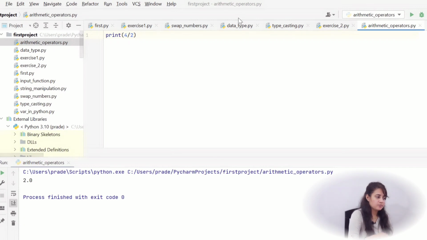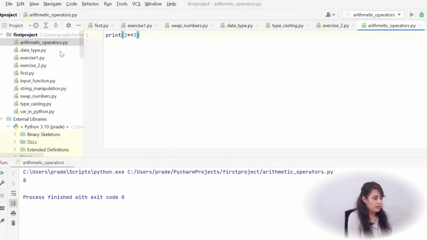So if you want the integer part only, not a floating point number, just use floor division. Double slash, it will give you 2. This is floor division. Now, what about power? If I write star star 2, it will give you 16. If I write 2 raised to power 3, it will give you 8. So this is exponent or power.